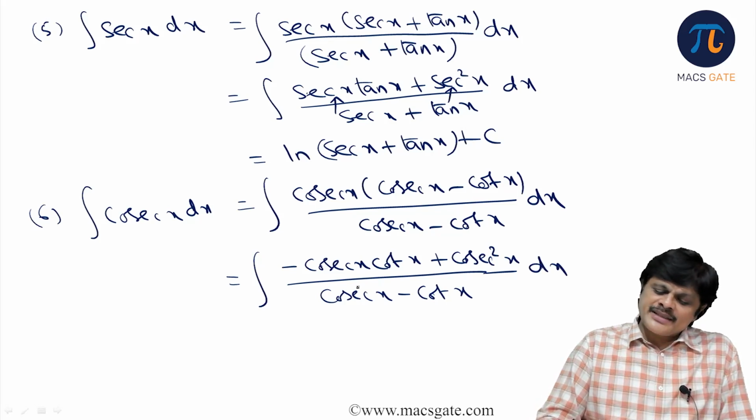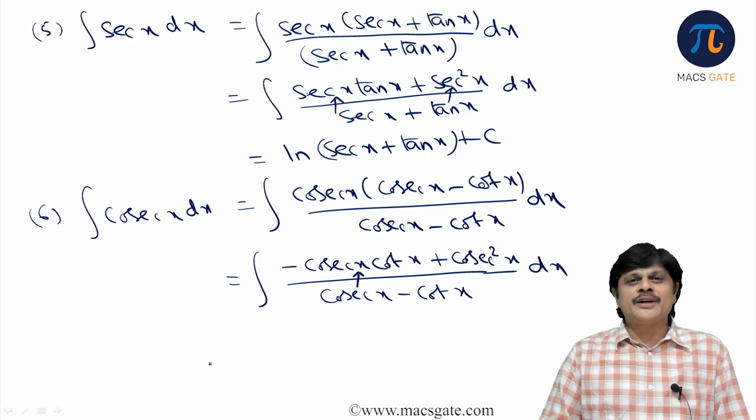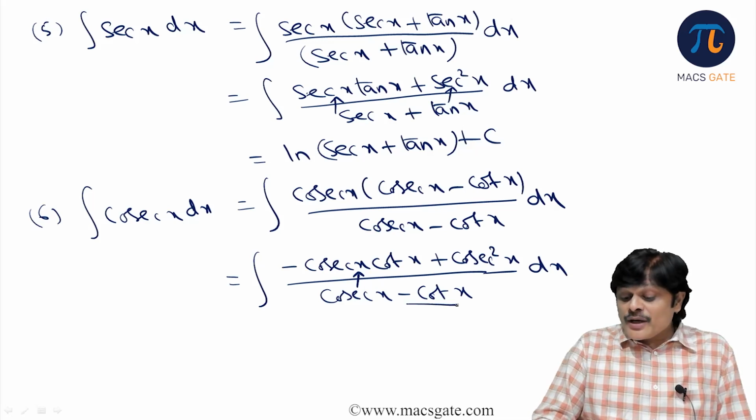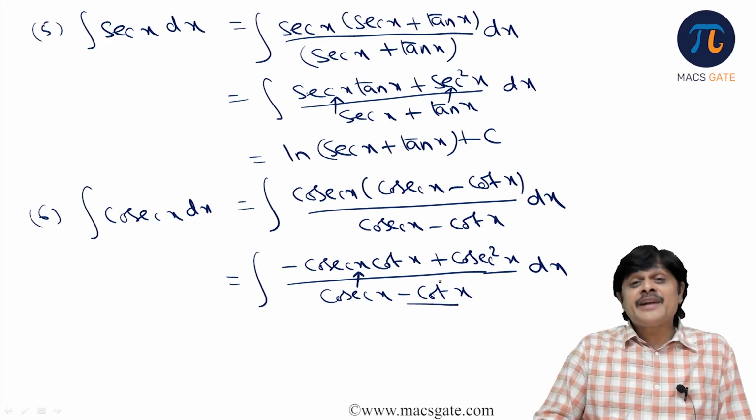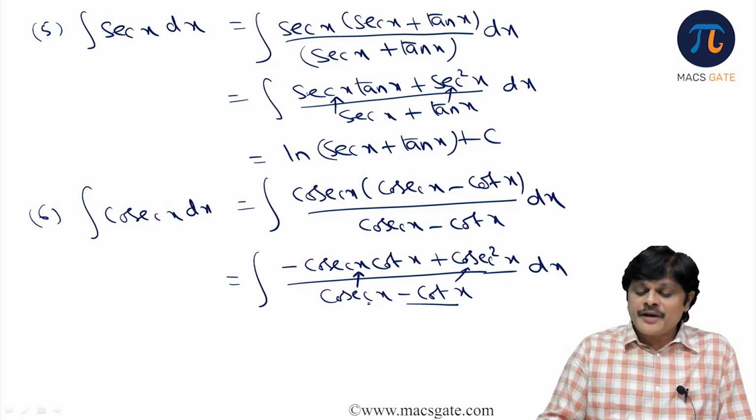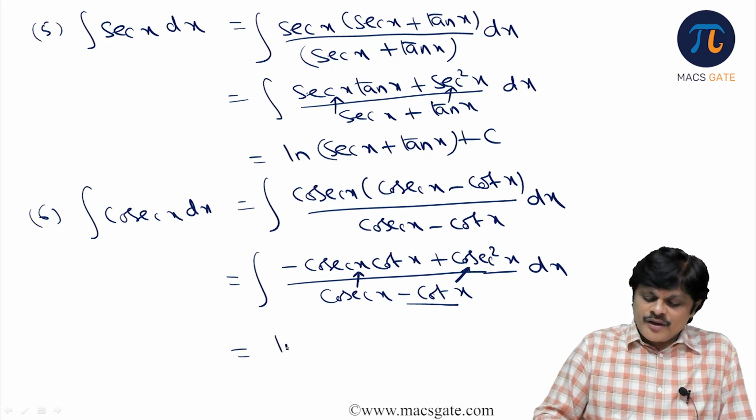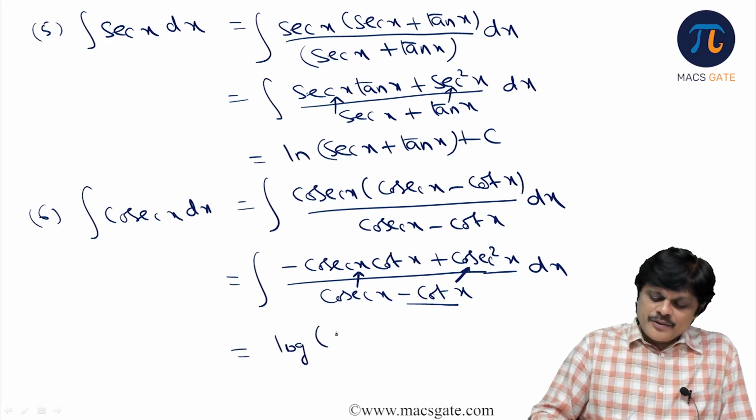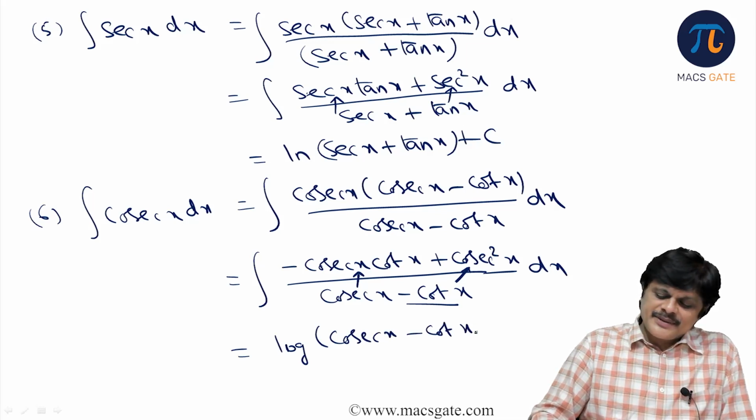Now cosecant x derivative is minus cosecant x cot x. Minus cot x derivative is, because cot x derivative is minus cosecant square x, so minus of minus plus cosecant square you are going to get. So derivative of this fellow is this, and derivative of this fellow is this, which is log of cosecant x minus cot x.